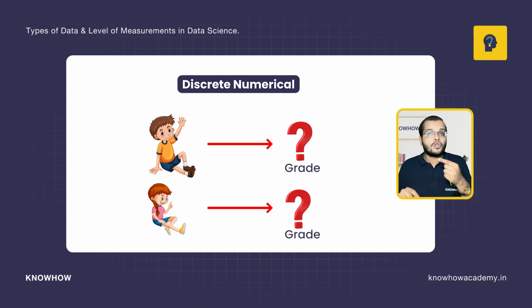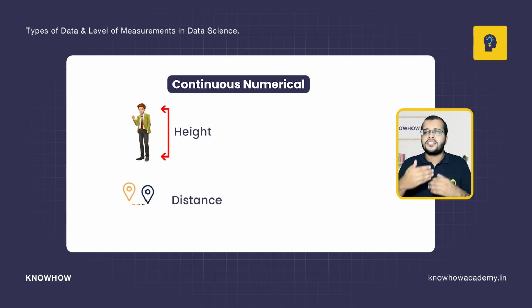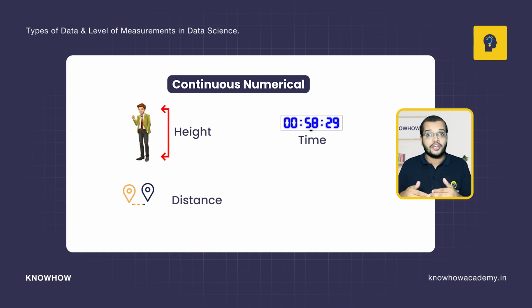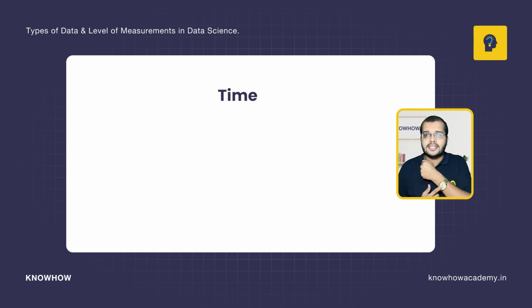Now, for the numerical continuous type of data, we go with the height of a person. We can estimate distance, which is continuous. Time is continuous. We can go with the weight of a person. All these come under the continuous numerical type of data. Let me give you a simple example with time.